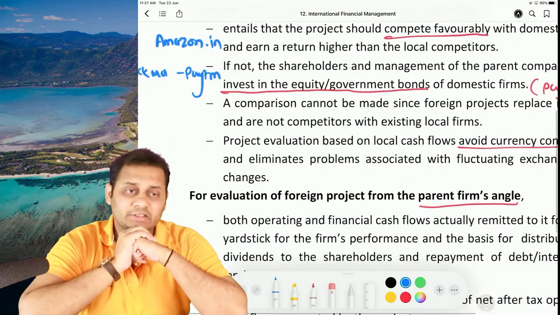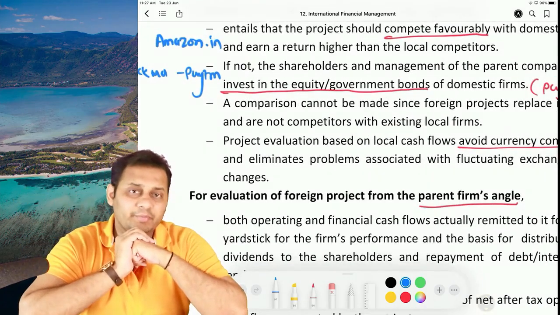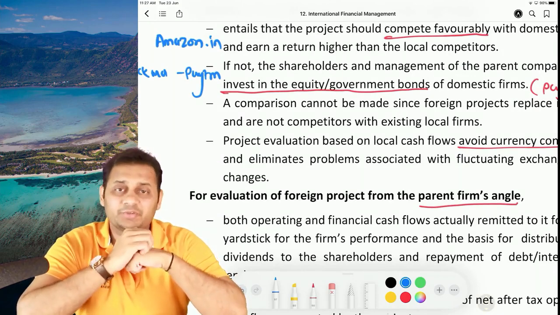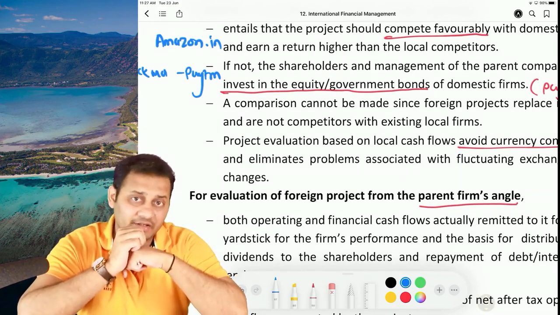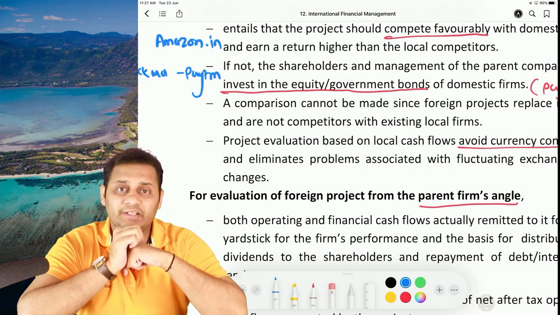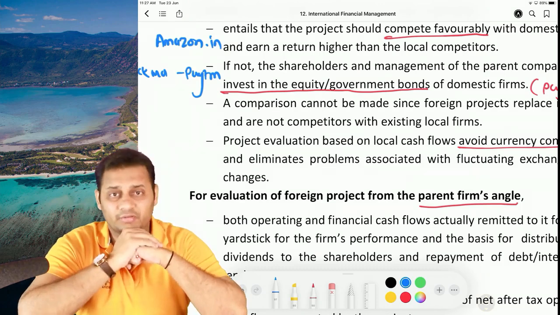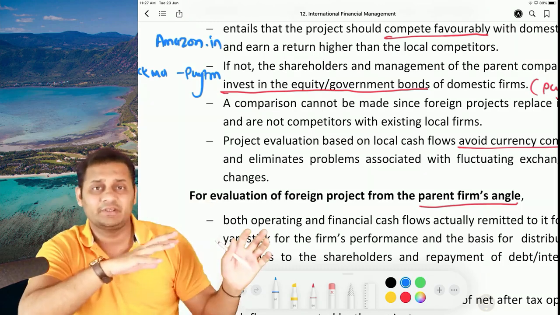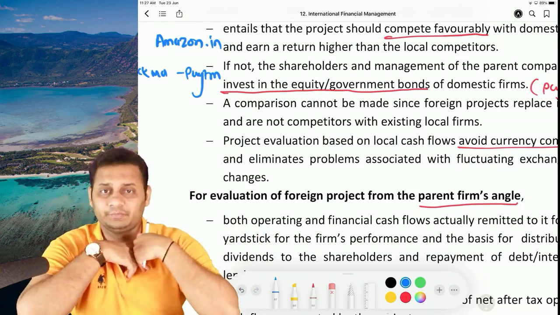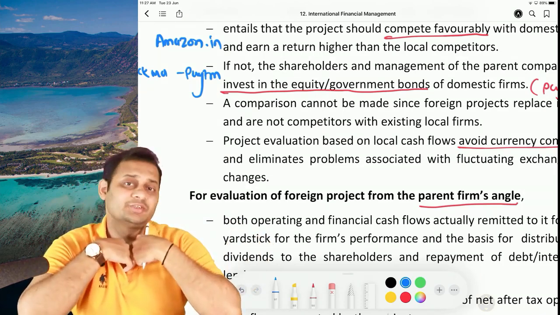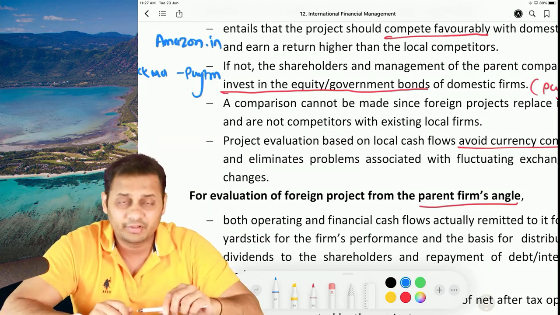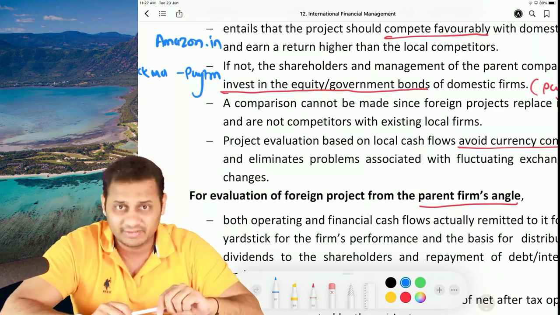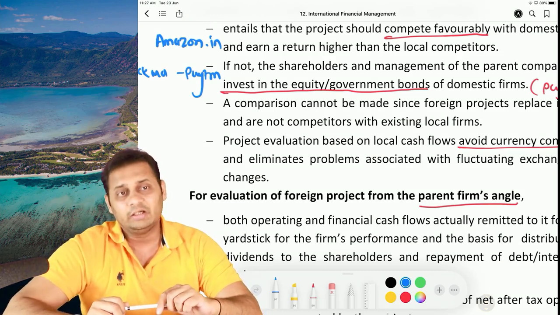Sometimes it's not about competing with local competitors, or it's not about the investment. Sometimes you set up a subsidiary in another country just because they should manufacture some goods which will help you to procure those goods. So basically, that subsidiary is set up for my own company in India. Earlier my company used to import the raw material from Germany, let's say, from any other party.